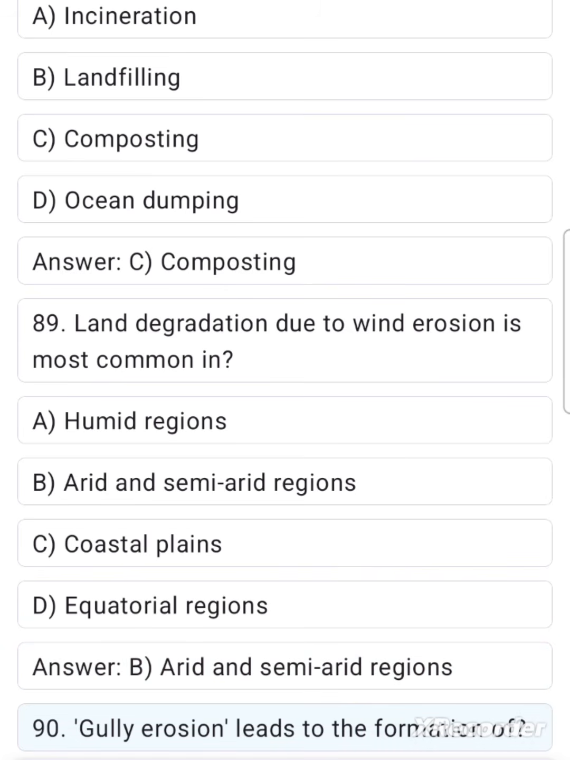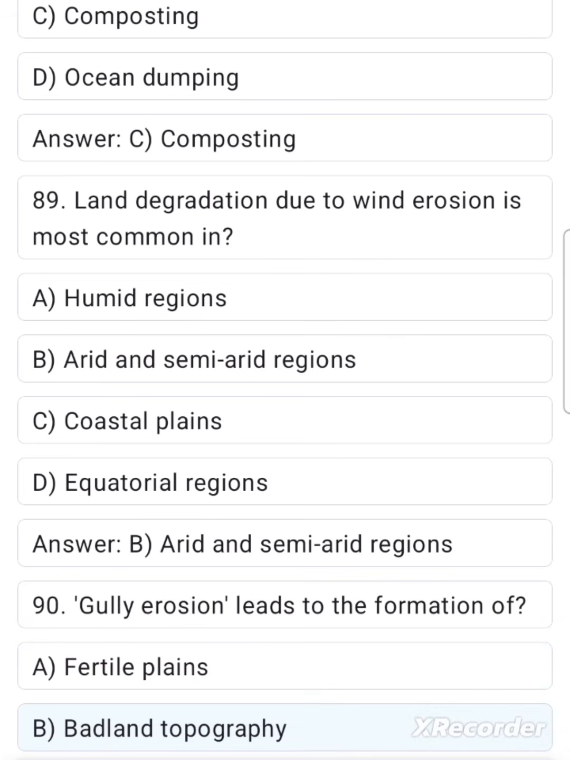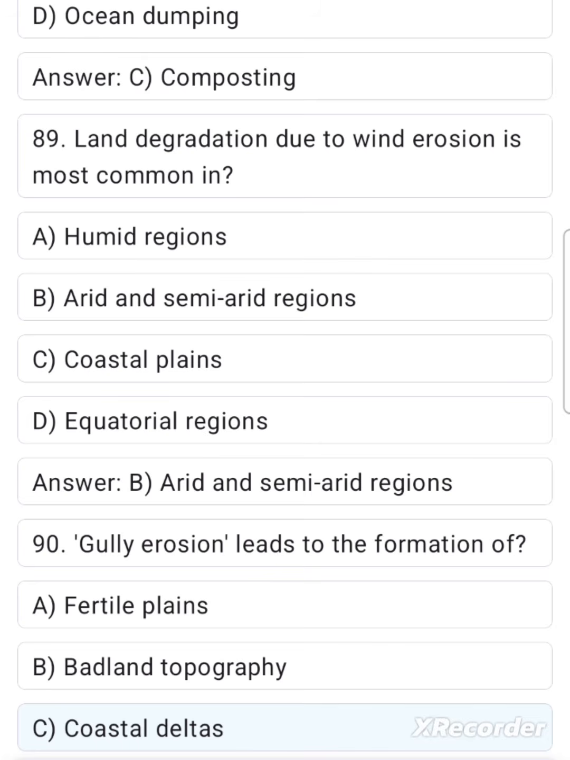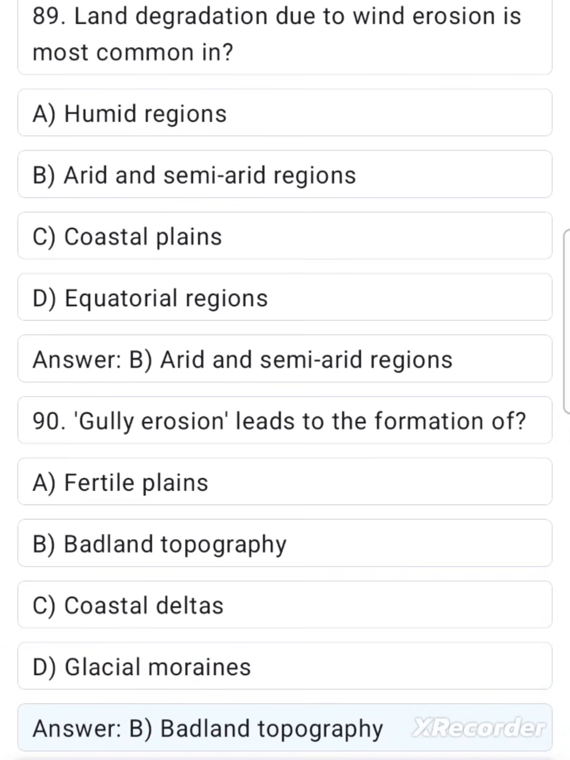90. Gully erosion leads to the formation of A. Fertile plains. B. Badland topography. C. Coastal deltas. D. Glacial moraines. Answer B. Badland topography.